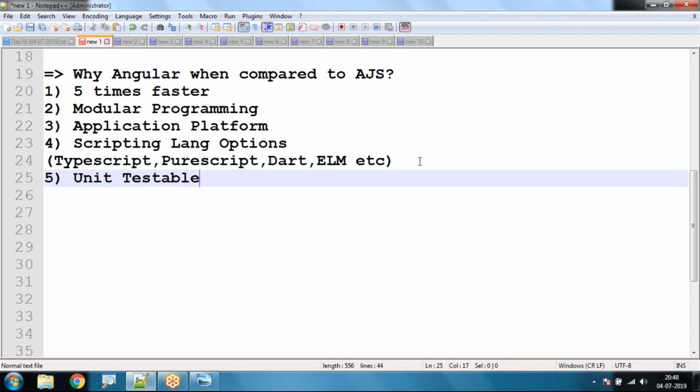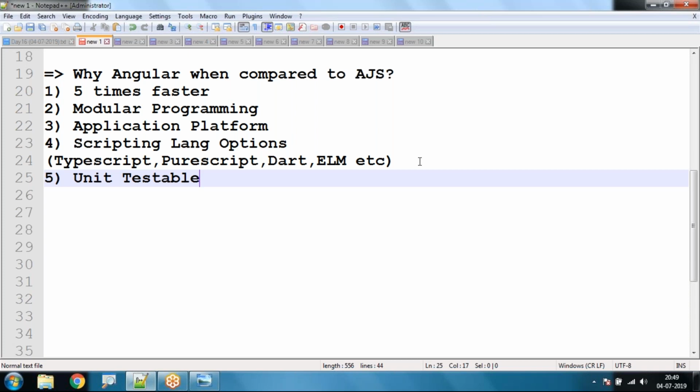But before that, the developer has to do unit testing. So Angular applications are fully compatible with unit testing. Is it okay, all of you? Fine. So we can use Angular provided modules and packages for testing your application from the developer point of view. So these are the 5 reasons why we prefer Angular when compared to AngularJS.